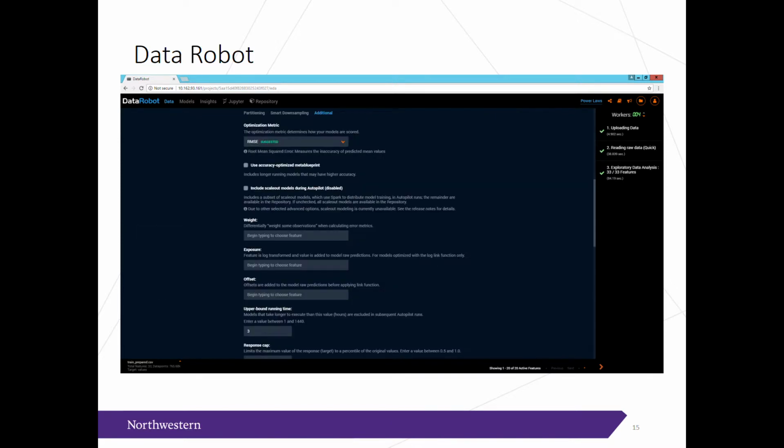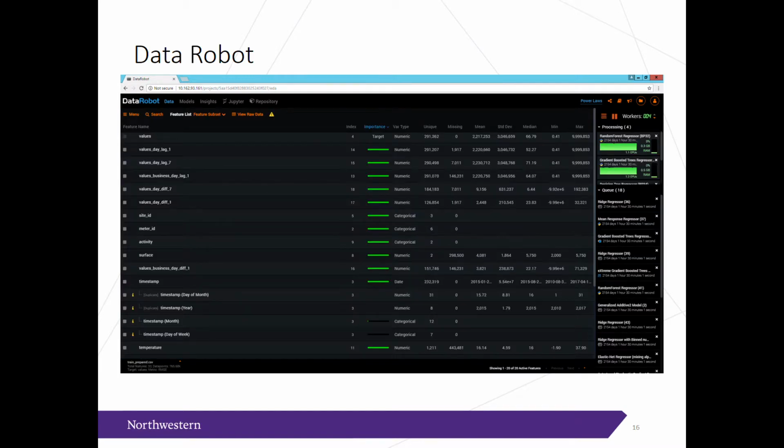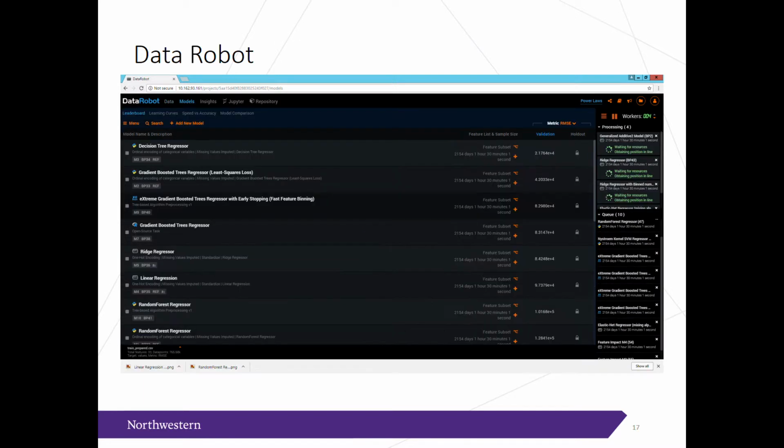Here I select an optimization metric, root mean squared error. And here it's running all these various models on the right. It's currently training a random forest regressor and a gradient boost tree regressor. This is a splash screen showing the models that have already been trained and what their validation scores were.